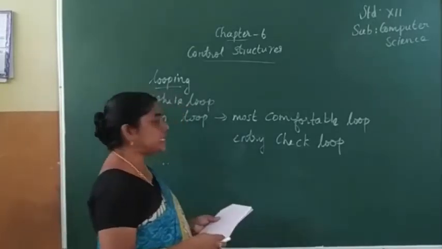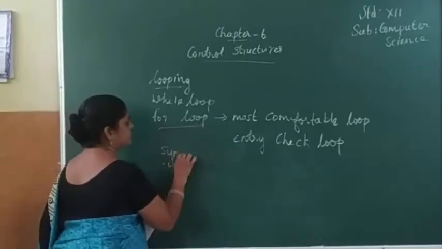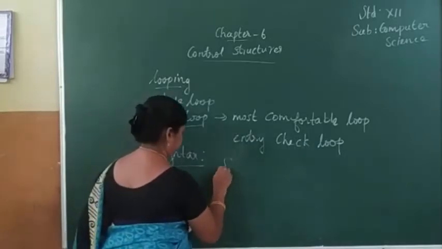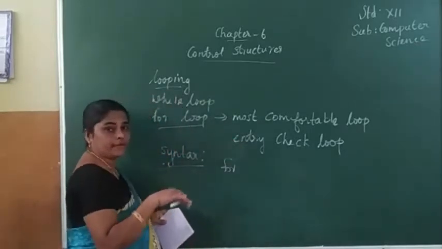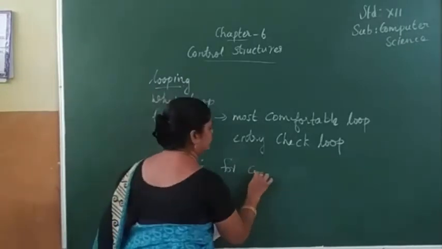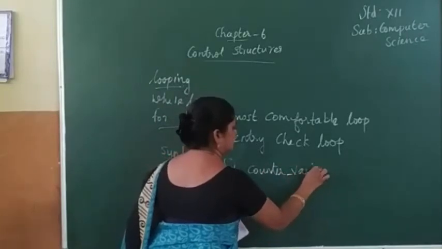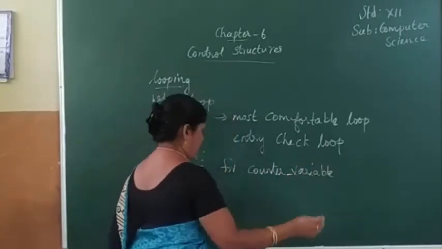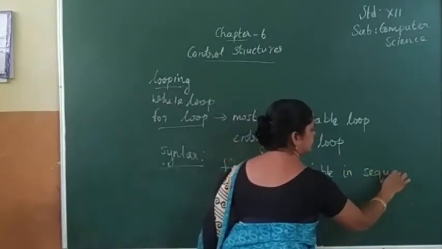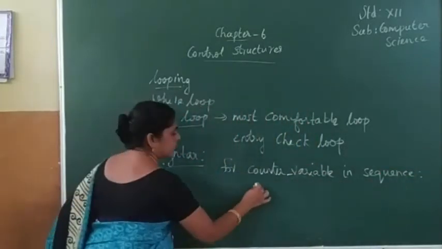Now we can see the syntax of the for loop. For, next the counter variable. We have to use one variable that is known as the counter variable. Then last colon. The next statement block.